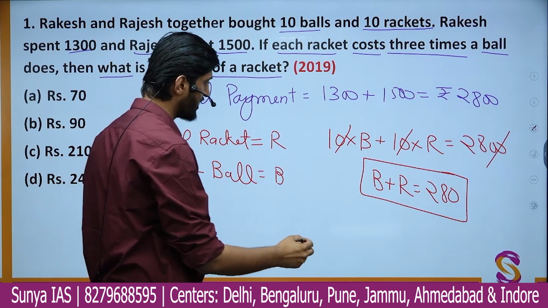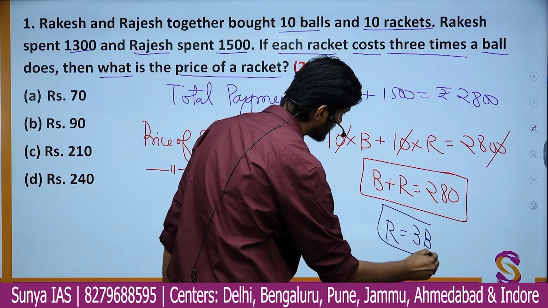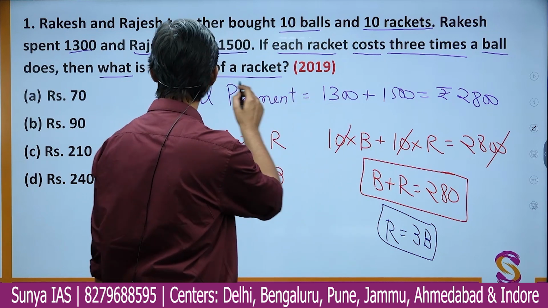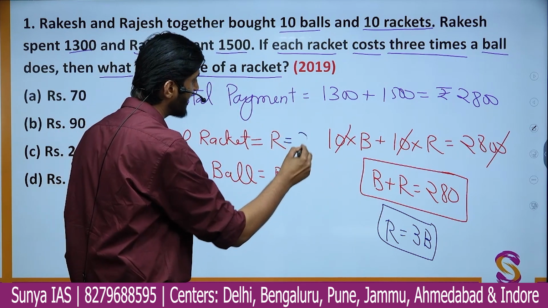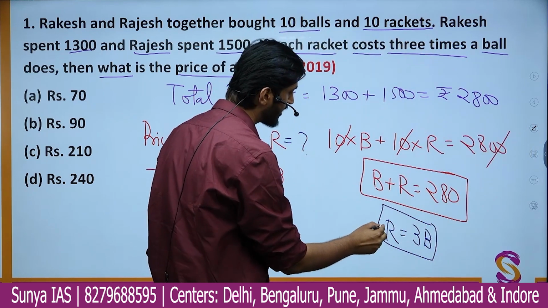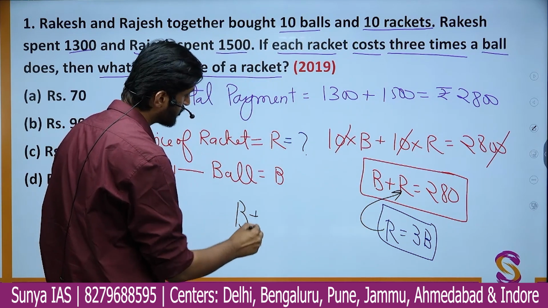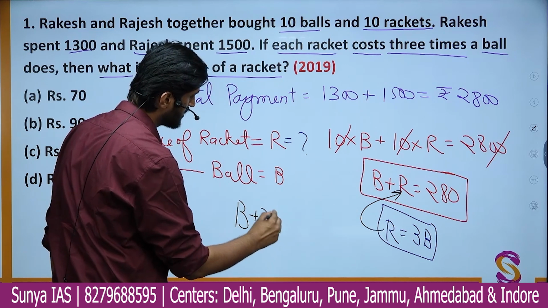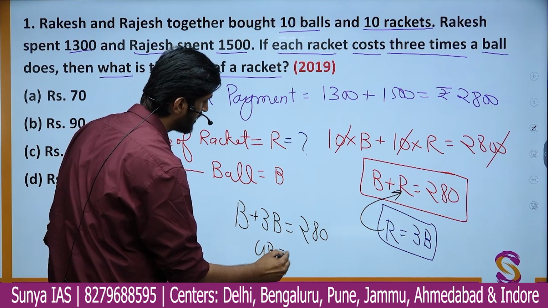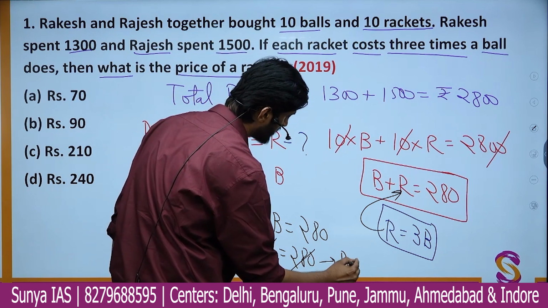Further, the question says that each racket costs 3 times a ball. So one can say that R is equal to 3B. This is the second equation. In order to find the price of a racket, the value of R, we can substitute this value of R here. So we get B plus 3B is equal to 280. On simplification, we get 4B is 280, and on cancelling, B is equal to 70 rupees.